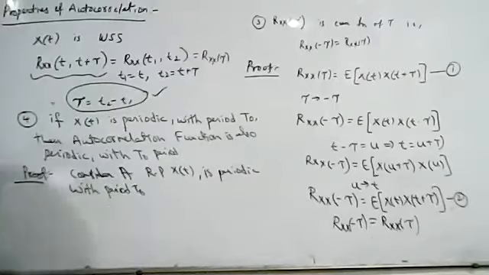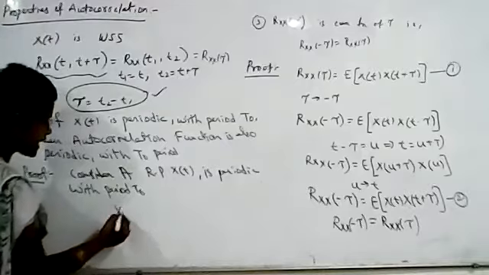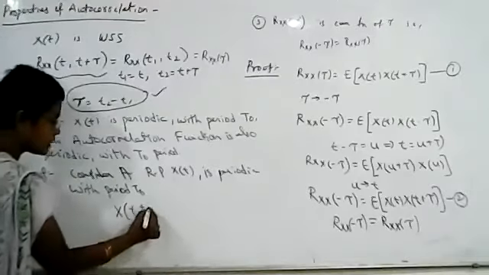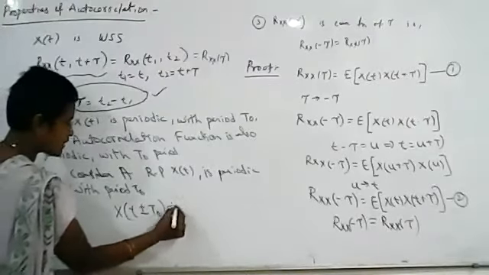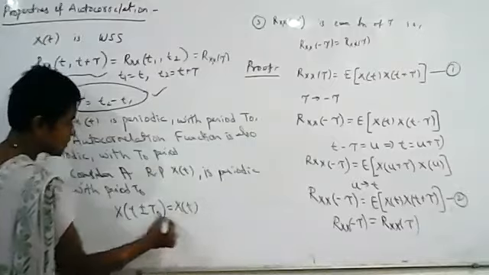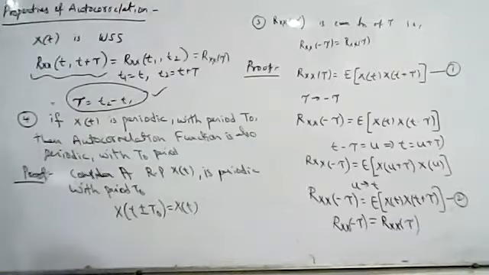When do you say it is periodic with the period t naught? What is the condition for a random process to be periodic? If you add or subtract t naught, you should get the same random process: x of t plus or minus t naught should be equal to x of t. This is the condition for periodicity.